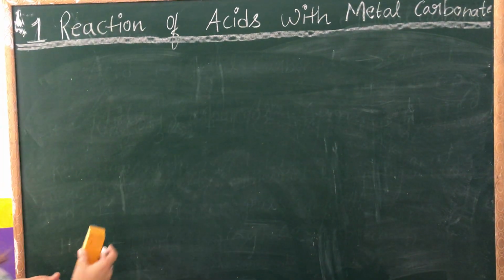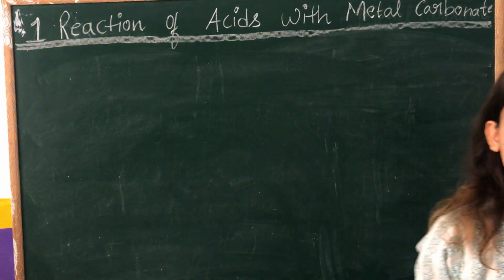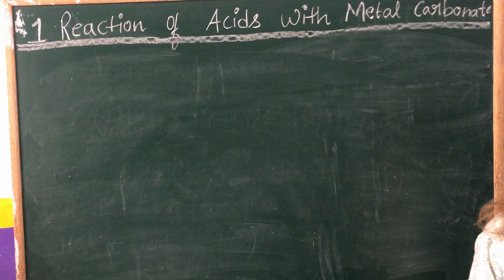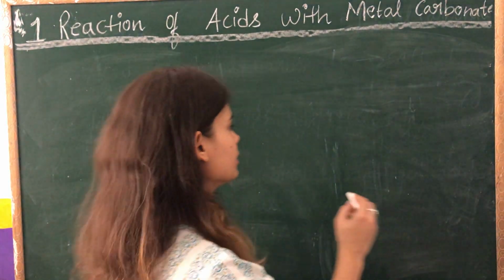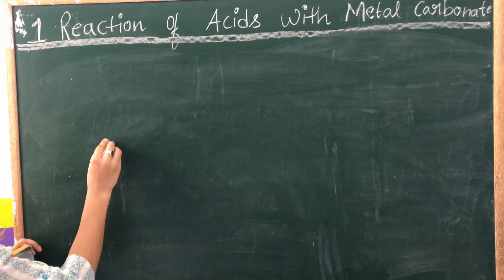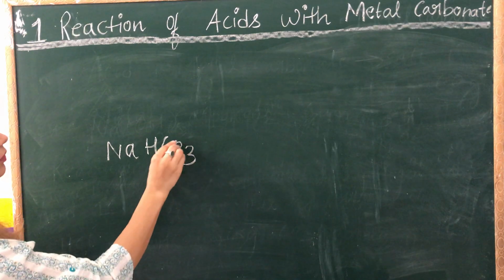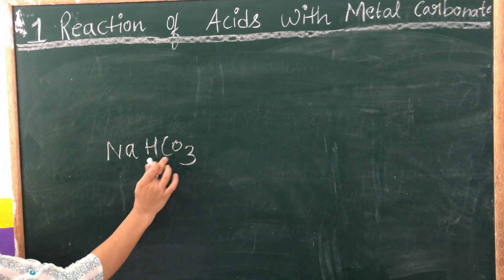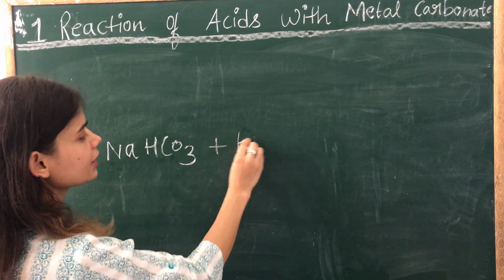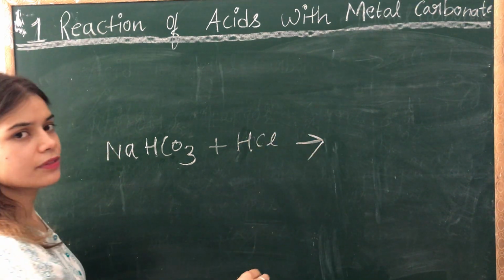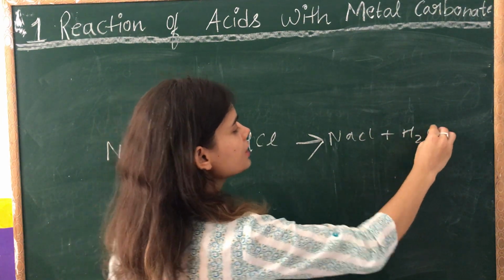Now children, one little more piece of information I would like to give you regarding metal hydrogen carbonate. Just now we saw how metal hydrogen carbonate reacts with acid. You take any metal hydrogen carbonate, NaHCO3, which is sodium hydrogen carbonate. When this sodium hydrogen carbonate reacts with any acid, say HCl, what will it give? It will give salt, NaCl plus H2O plus CO2.